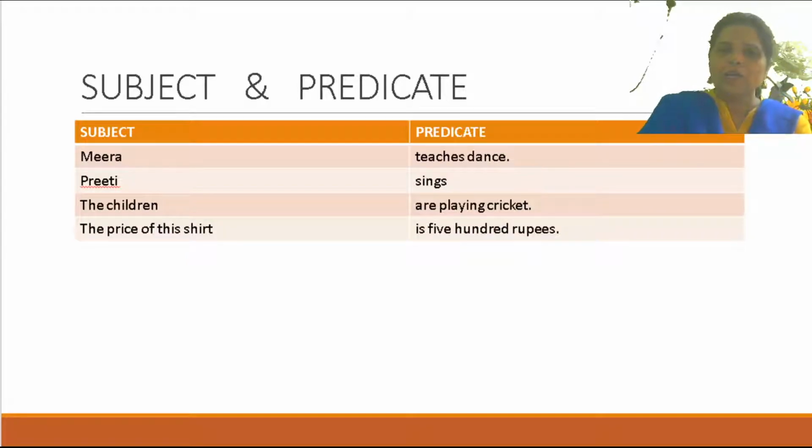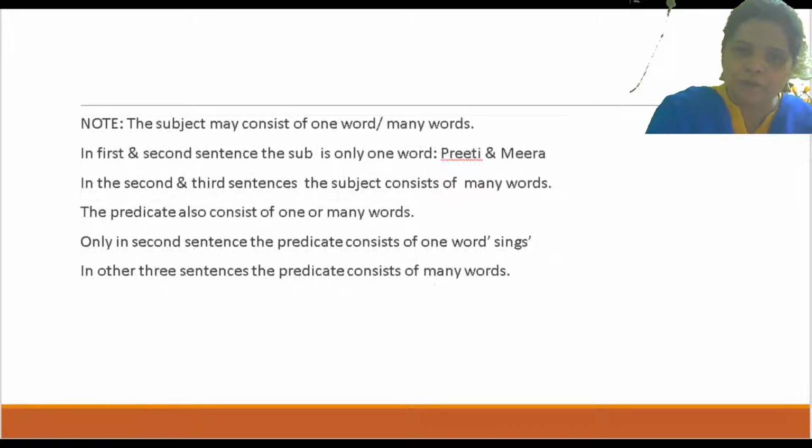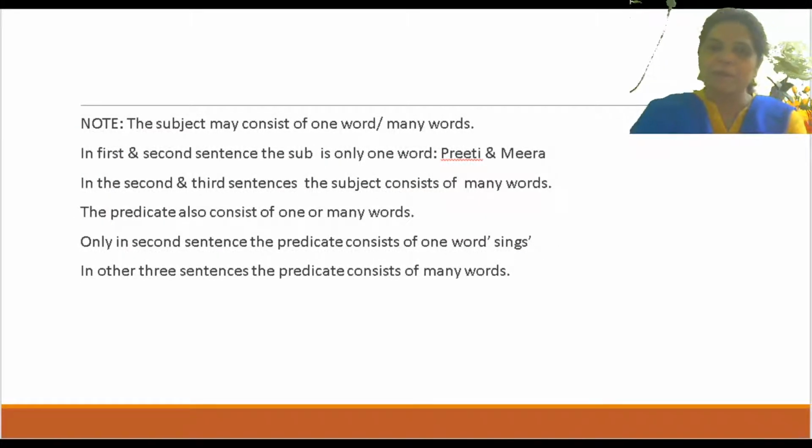See, only in the second one the predicate has only one word, that is sings. But in the other three: teaches dance, 2 words; are playing cricket, 3 words; is 500 rupees, 3 words. So the predicate also, maybe one word, maybe 2 words, or maybe many words. Is that clear? Now shall I move forward?